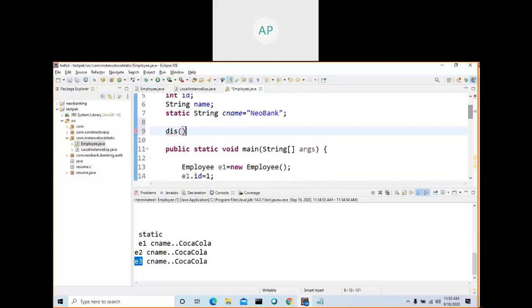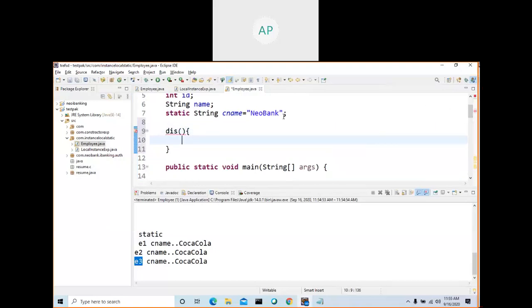Static variable. You can also declare a method as static. Make this a static method. Your main method is static, right? What is the advantage of this? You can call this method without creating an object, by using the class name. So that's the advantage.